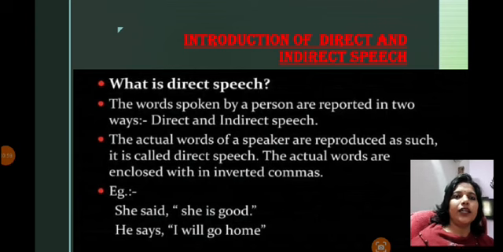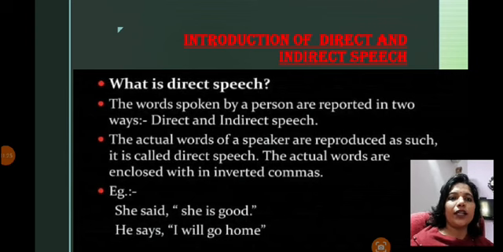So what exactly is direct speech? It is the actual words, the same words spoken by any person. Basically, it is always enclosed in inverted commas. You can see in the example, she said, "she is good." So "she is good" is in inverted commas, and this complete sentence is direct speech.